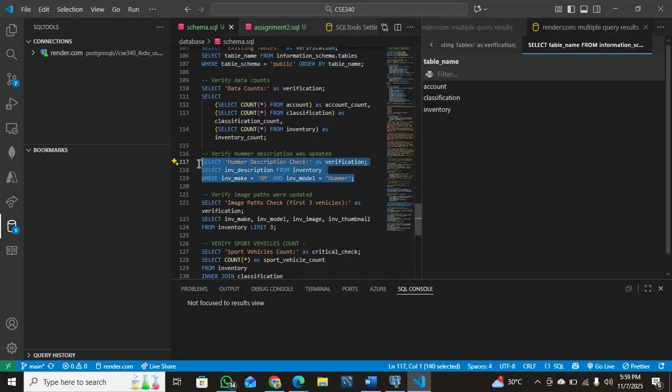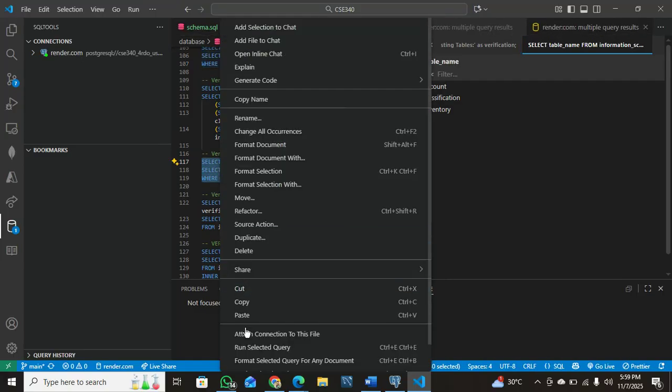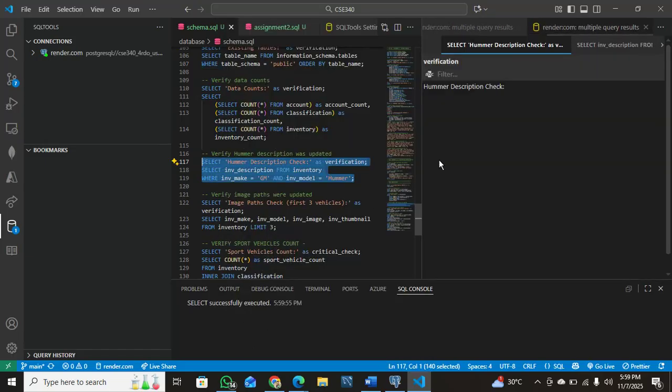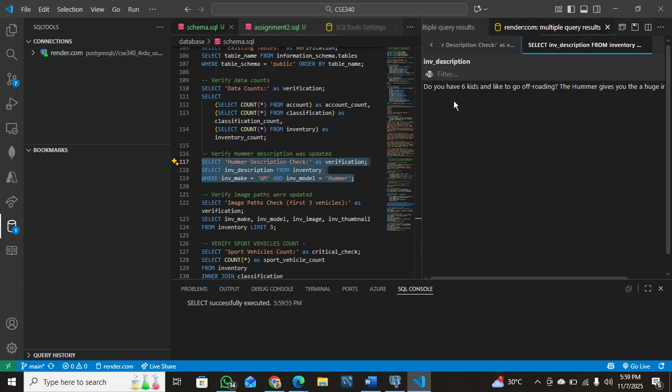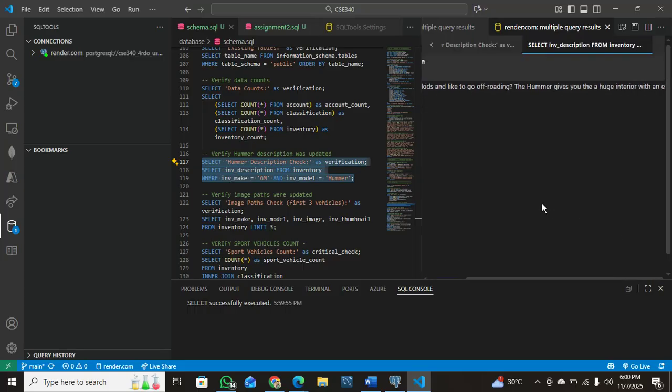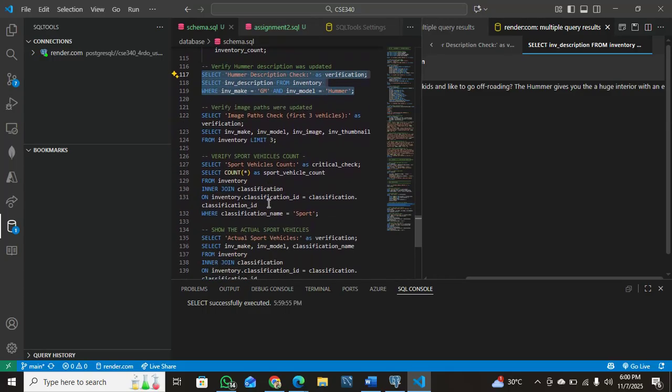Now let's look at the HUMMER distribution check. The distribution has been updated too. If I move to the right, you can see the huge exterior has replaced the small interior.